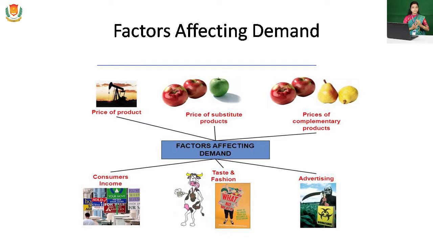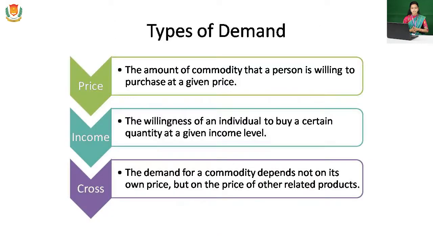Types of demand. There are three types of demand. First one is price demand. Price demand means there is a change only in the price, and we are just observing the effect of the change in price on the quantity demanded. This is called price demand. Second is income demand. If the consumer's or individual's income changes, the demand for the commodity also changes. So what is the relation between income and the demand for a commodity? This is called income demand.